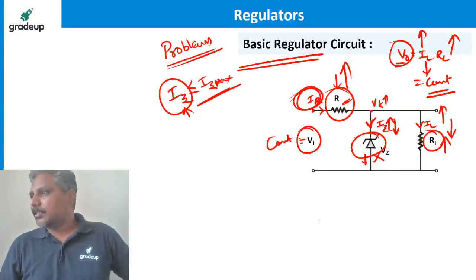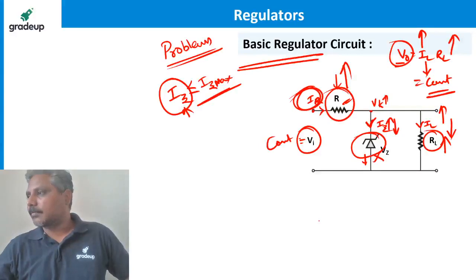Zener diode current is increased to more than IZ max, will the load be affected? I answered already.